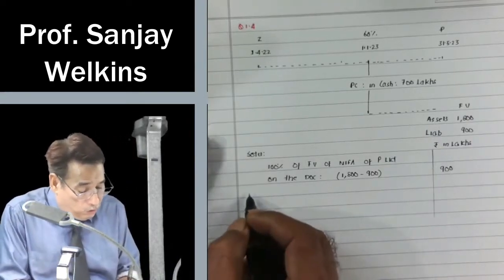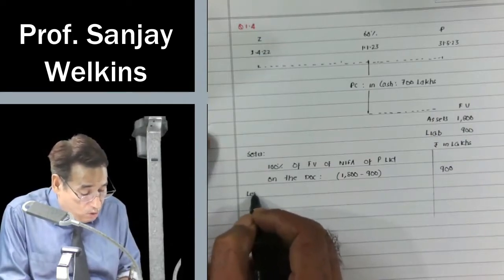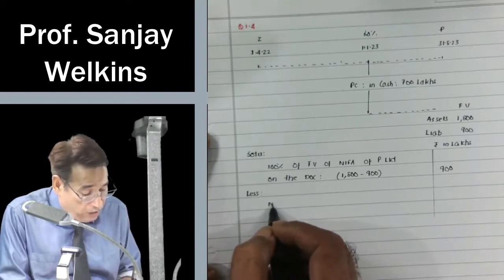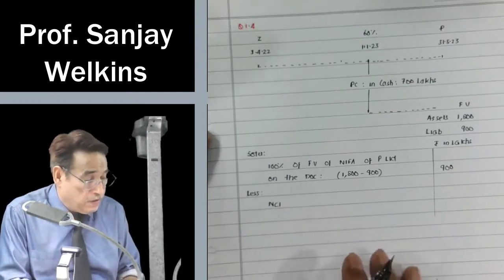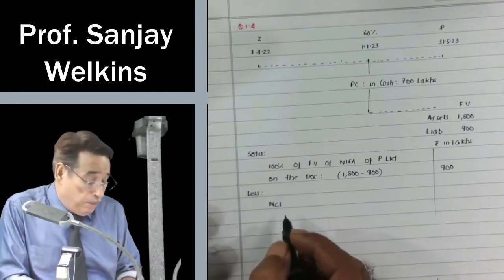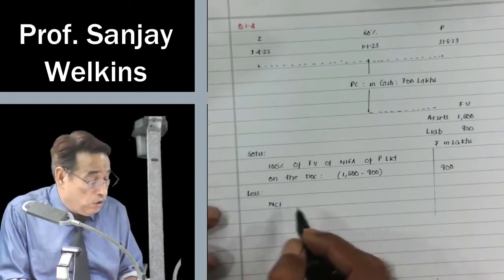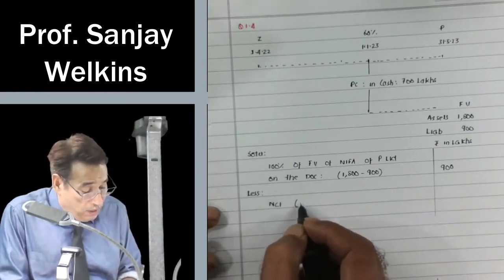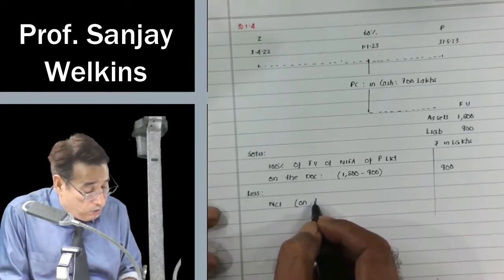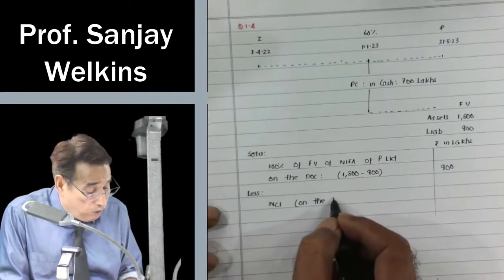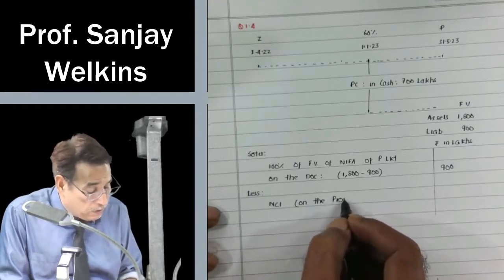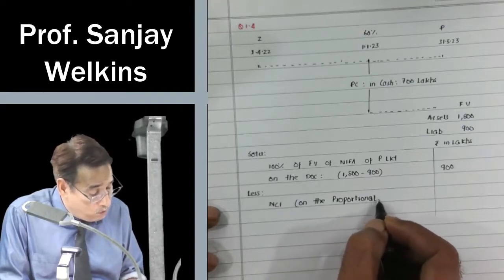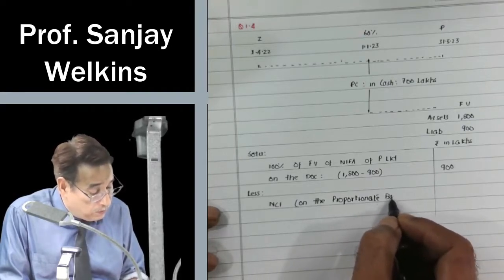Now, out of these assets, NCI is going to have some share. When I write NCI here, it means the proportion of the non-controlling interest holder in the net assets on the date of control. And NCI we are computing on a proportionate method basis.